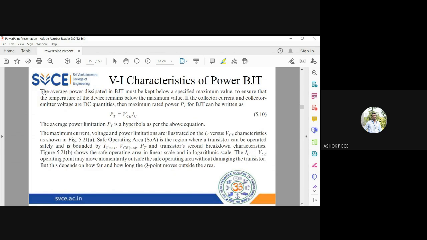So the average power must always be kept low. Even though the DC power which is coming out of the transistor is very large, the average power has to be kept low to ensure that the transistor is always stable. So the maximum power rating of the BJT is given by PT equal to VC into IC. This is the maximum power your BJT can withstand.